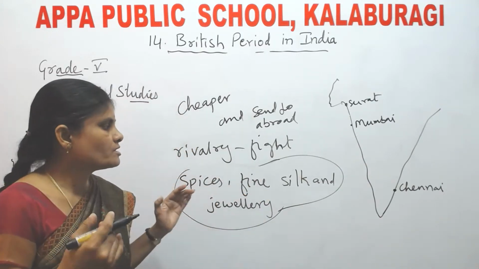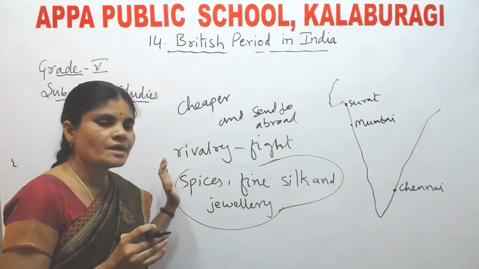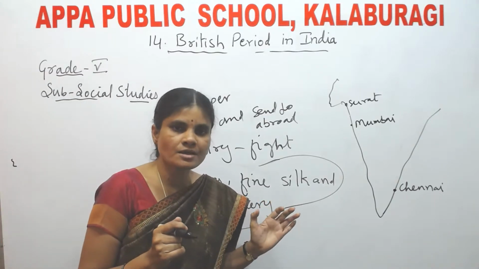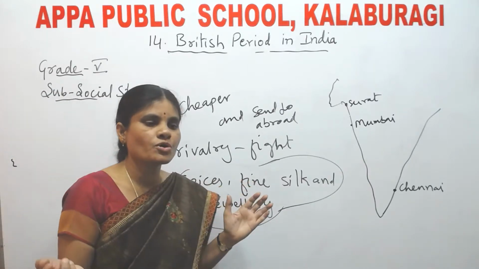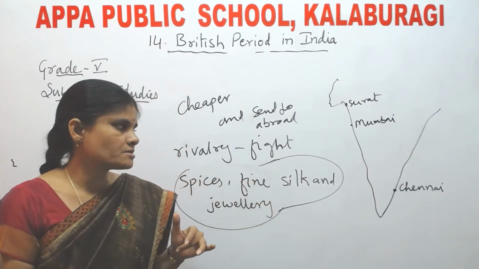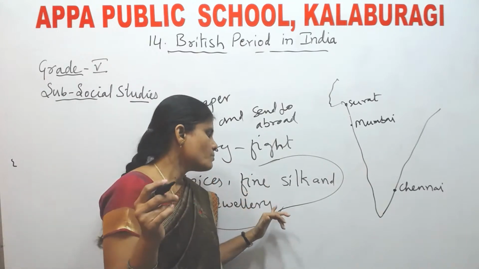See what the European countries did. They bought the Indian goods at lower prices here in India, and sold those goods abroad at higher prices.